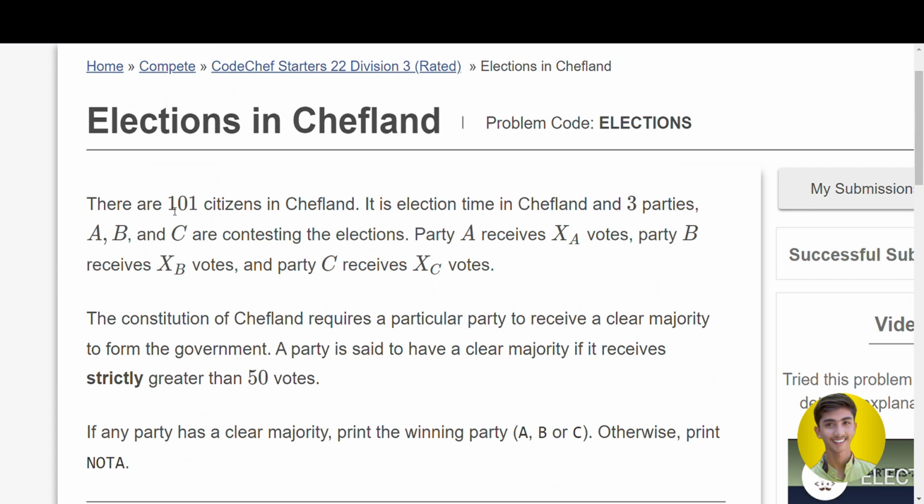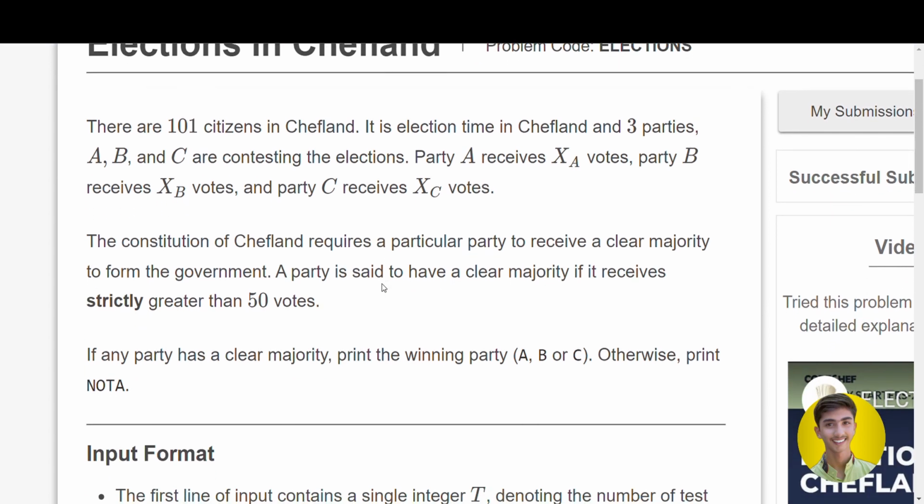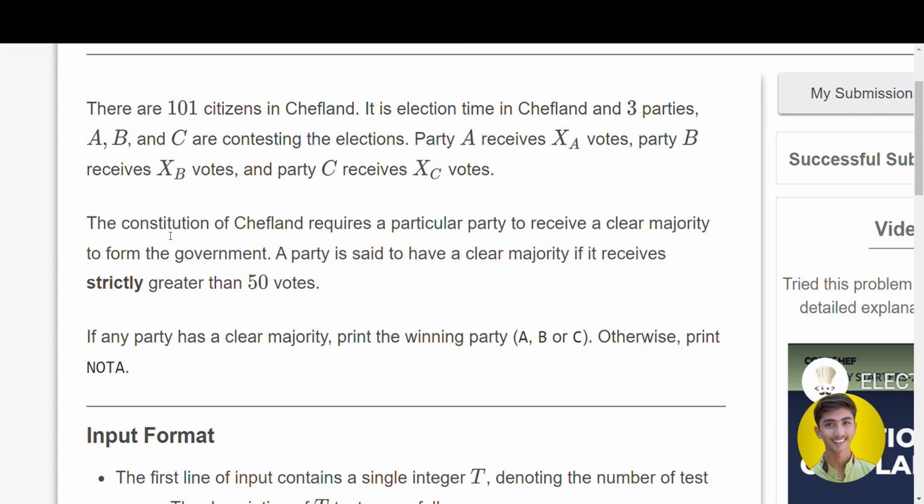So there are 101 cities in Chefland. It is election time in Chefland and there are three parties, A, B, and C. Party A received XA votes, Party B received XB votes, and Party C received XC votes. The constitution of Chefland requires a particular party to receive a clear majority.